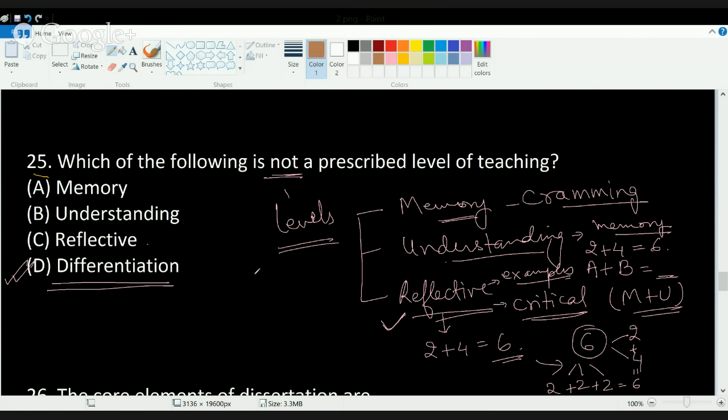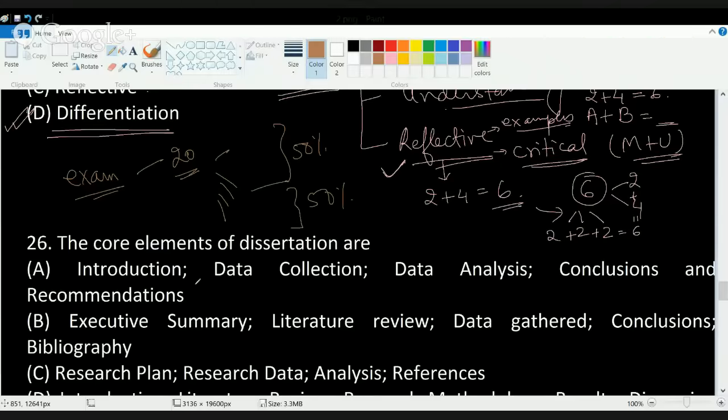Differentiation is a method by which you demarcate two students or two levels. For example, if I am conducting an exam, and there are 20 students in the examination and all of them are getting different marks, I can differentiate the students. These are the students who are getting above 50% marks and these are the students who are getting below 50% marks. That is what differentiation is.